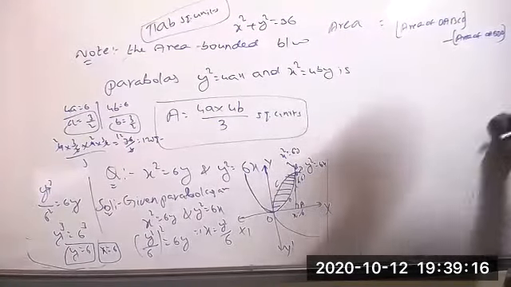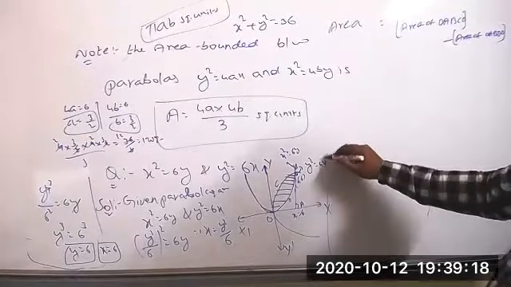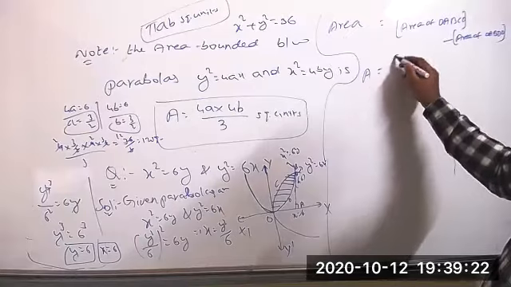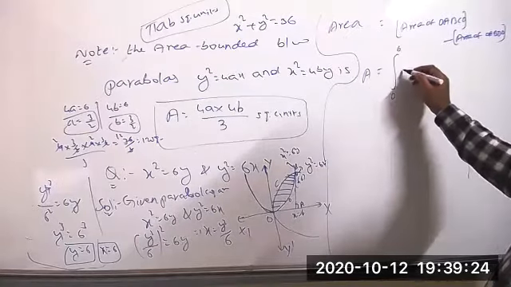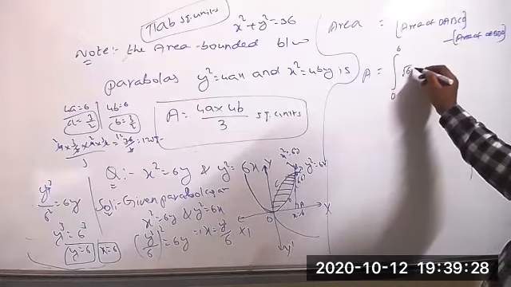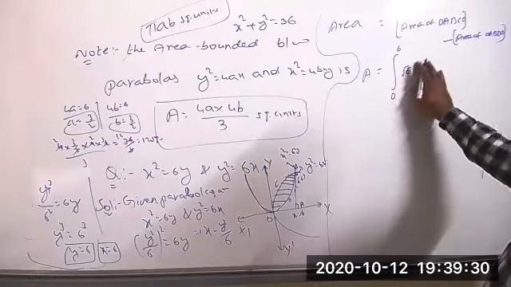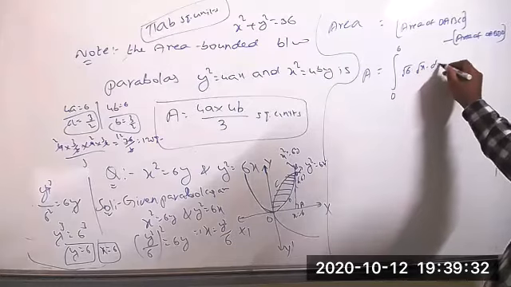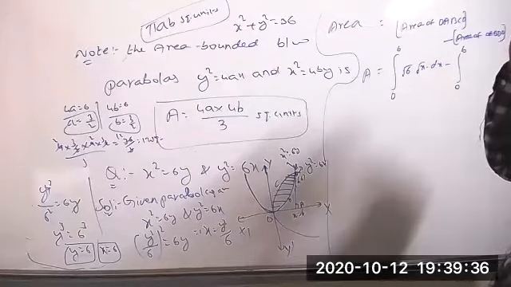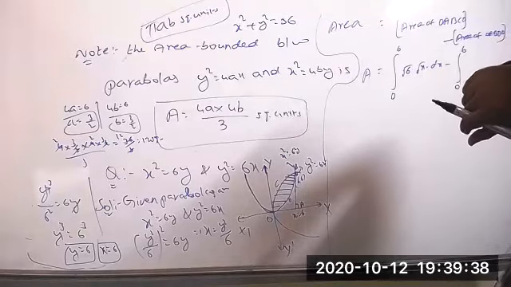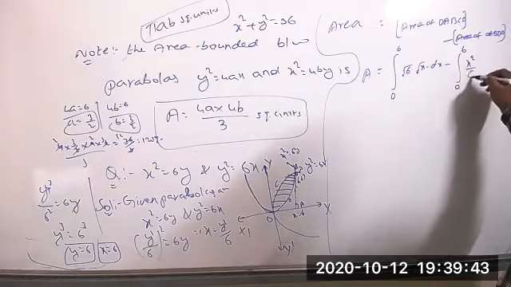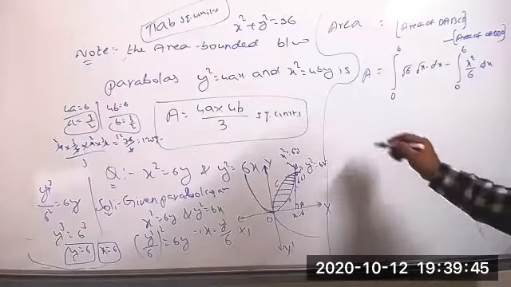So area equal to integration of 0 to 6 of the first one, the value of y equal to root 6 into root x dx, minus integration of 0 to 6 of the second one, the value of y equal to x square by 6 dx.